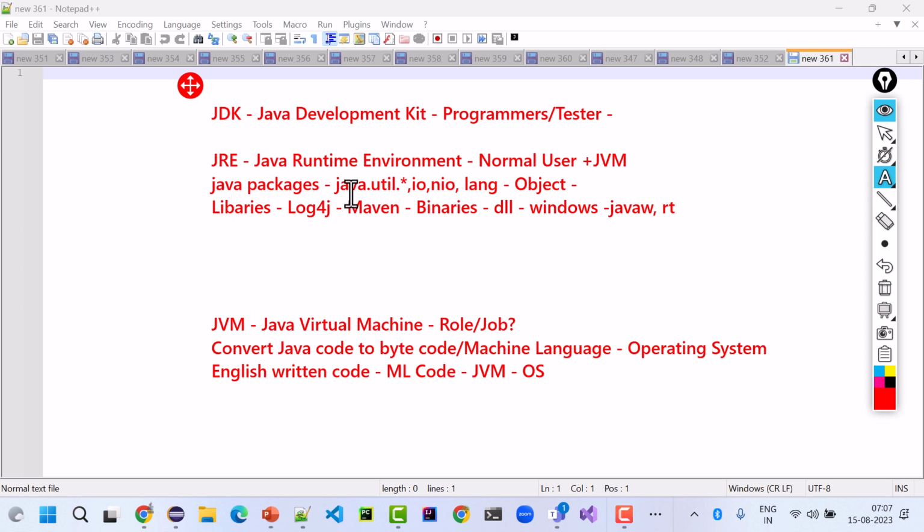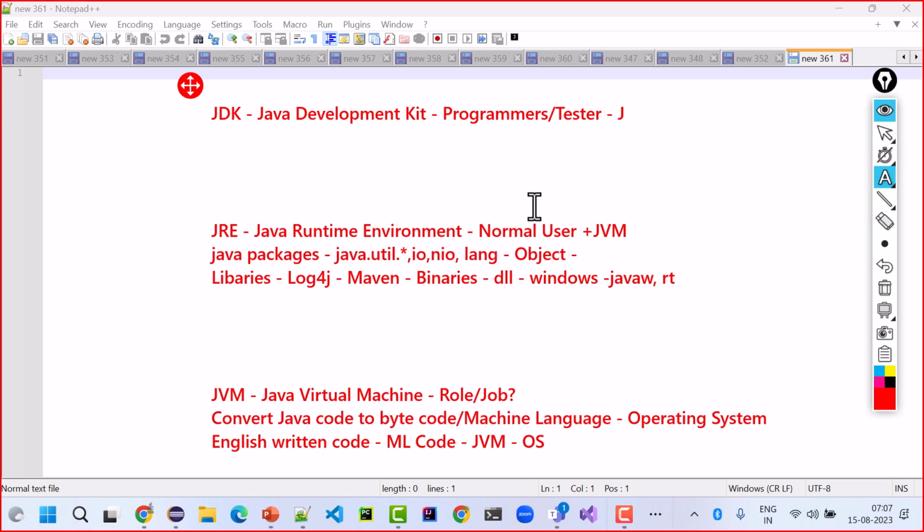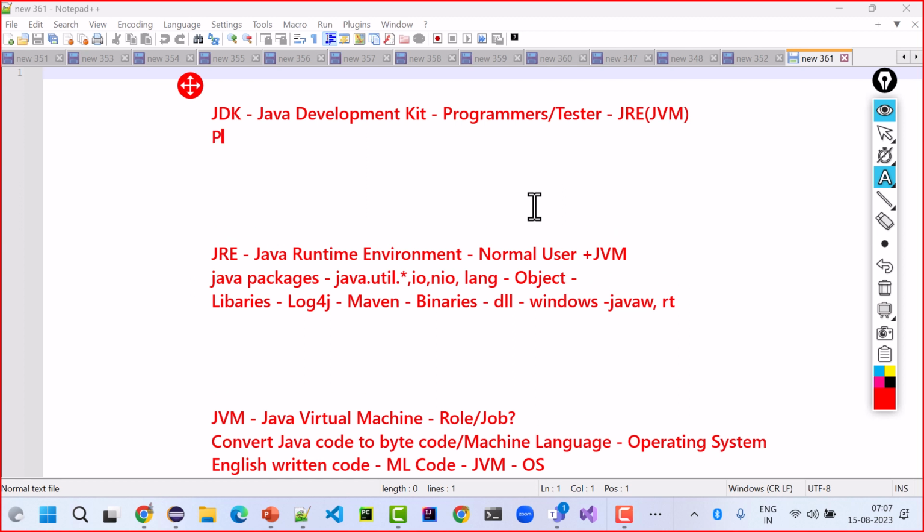JRE has all packages, libraries and binaries, plus it has JVM. When I am a programmer, I get JRE with JDK also, and JRE brings JVM with itself. Plus with JDK, I get all the debugging tools and all the plugins that I need to install.